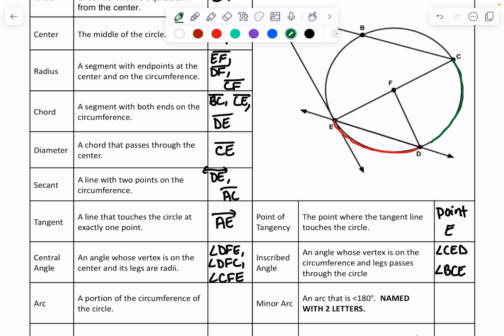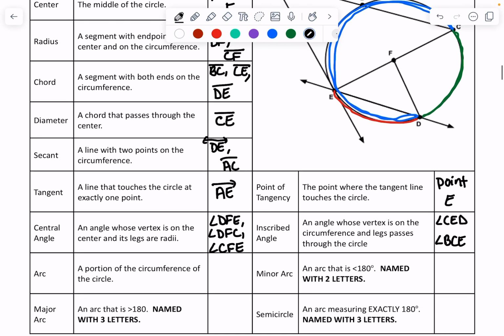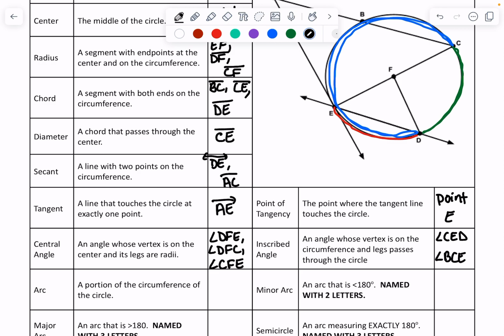This could be an arc. But it doesn't have to start and stop at just one point, because this could also be an arc as well that goes all the way around like that. So there are way too many that I could list, so I'm going to stop there.